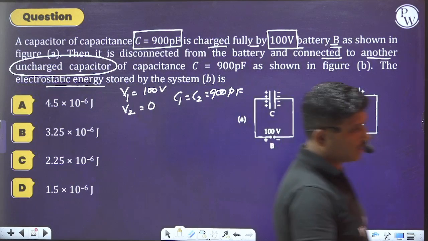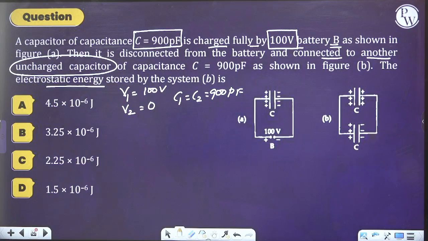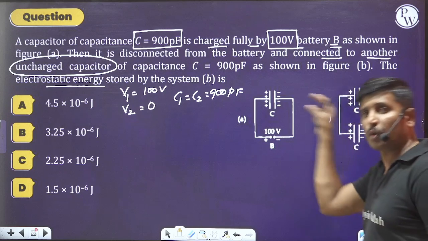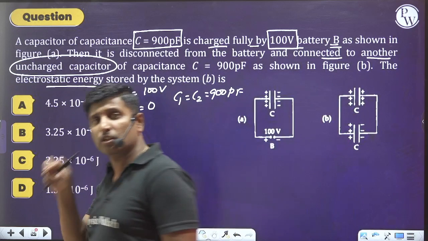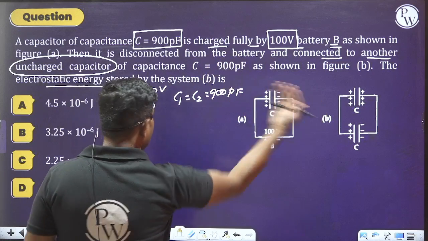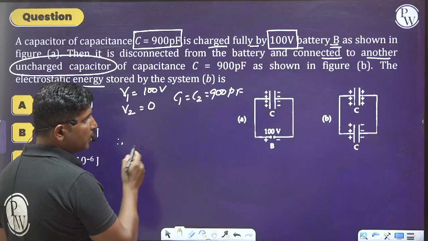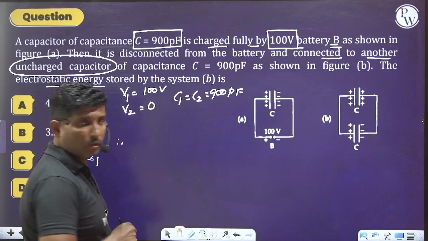What is the electrostatic energy stored in the system B? How can we do this question? They are not asking what is the loss of energy in this process. They're asking only what is the energy stored in figure B. Therefore, whenever we observe figure B,